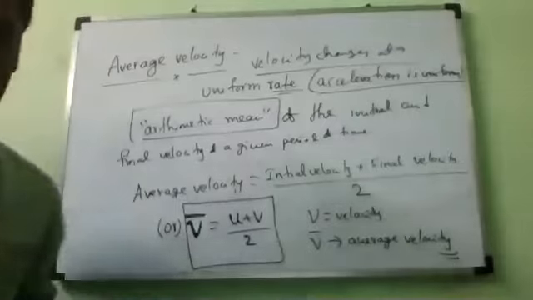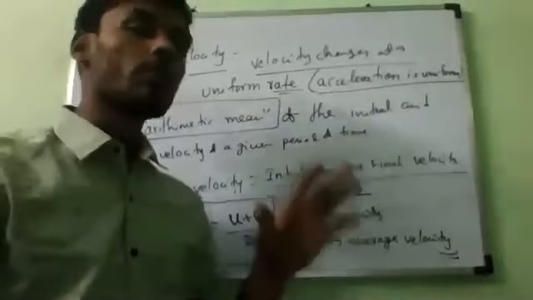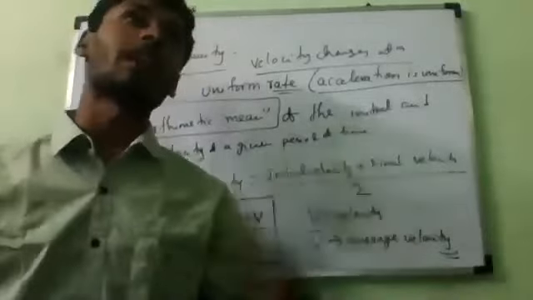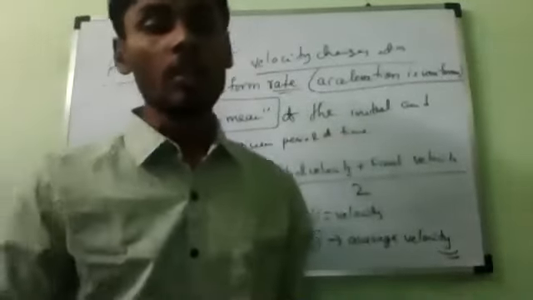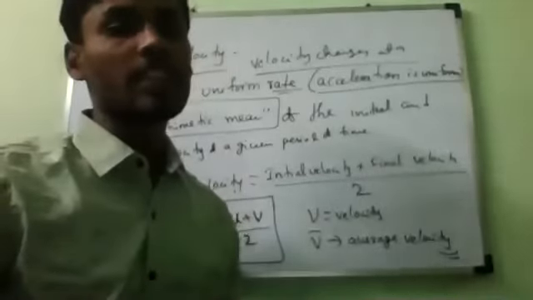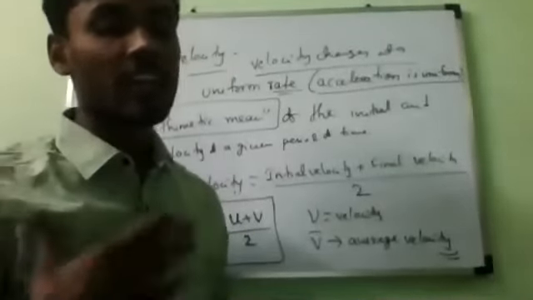But you remember, in this chapter, in so many places, instead of speed, I will use velocity, or instead of velocity, I will use speed. Both are different, but speed is the more common term in our everyday language.